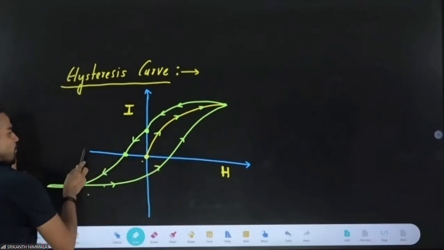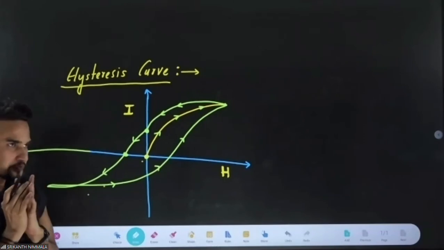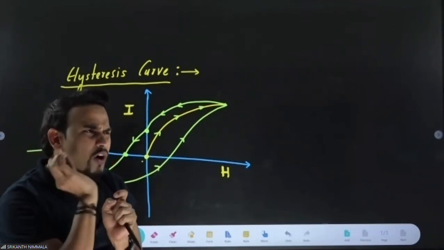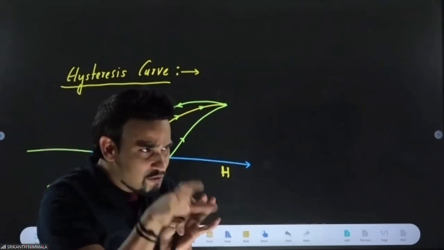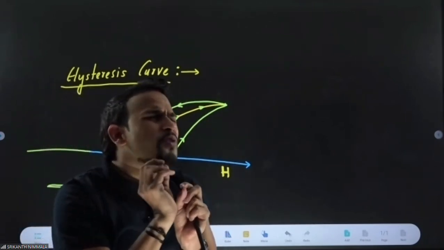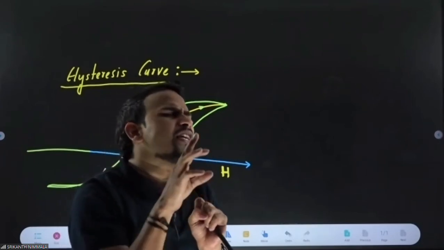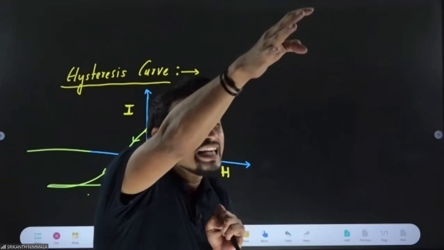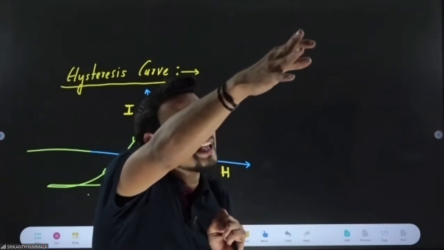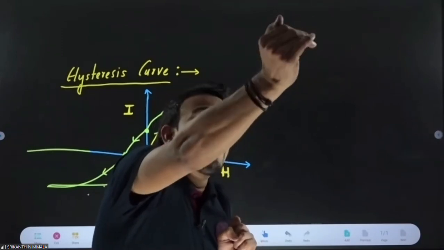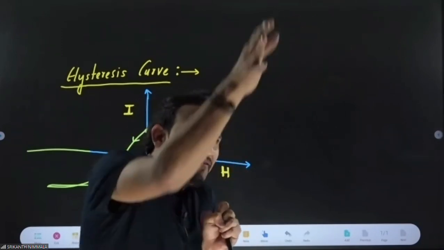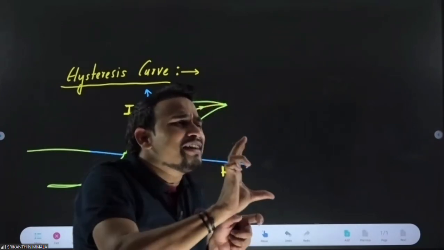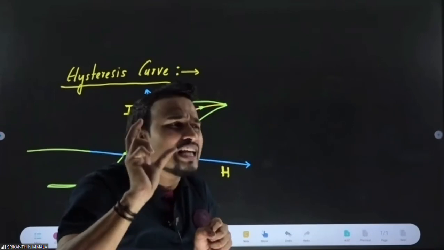Now be focused, understand. Now just see here. So what I'm saying, again, I will tell you, be focused. What happens when you increase H now? I increases, becomes maximum. But when you decrease H now, I doesn't decrease in the same manner. The way it increased, it doesn't decrease in the same manner. So even if you make H 0 now, the body retains some magnetism. That is known as retentivity.